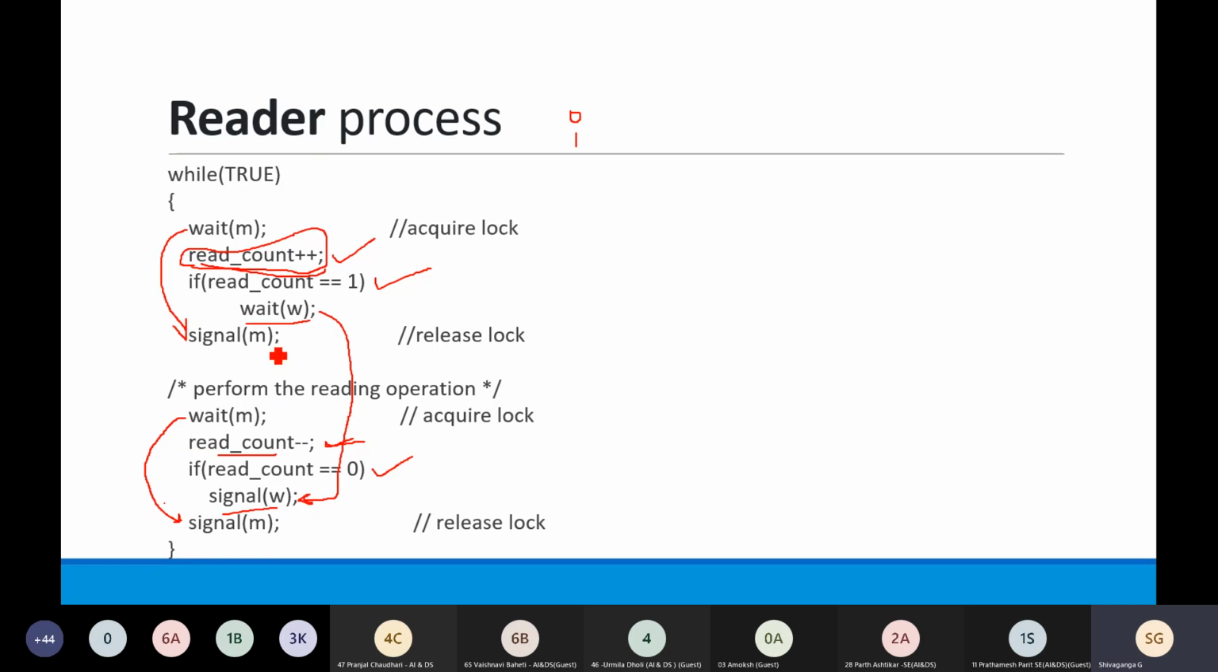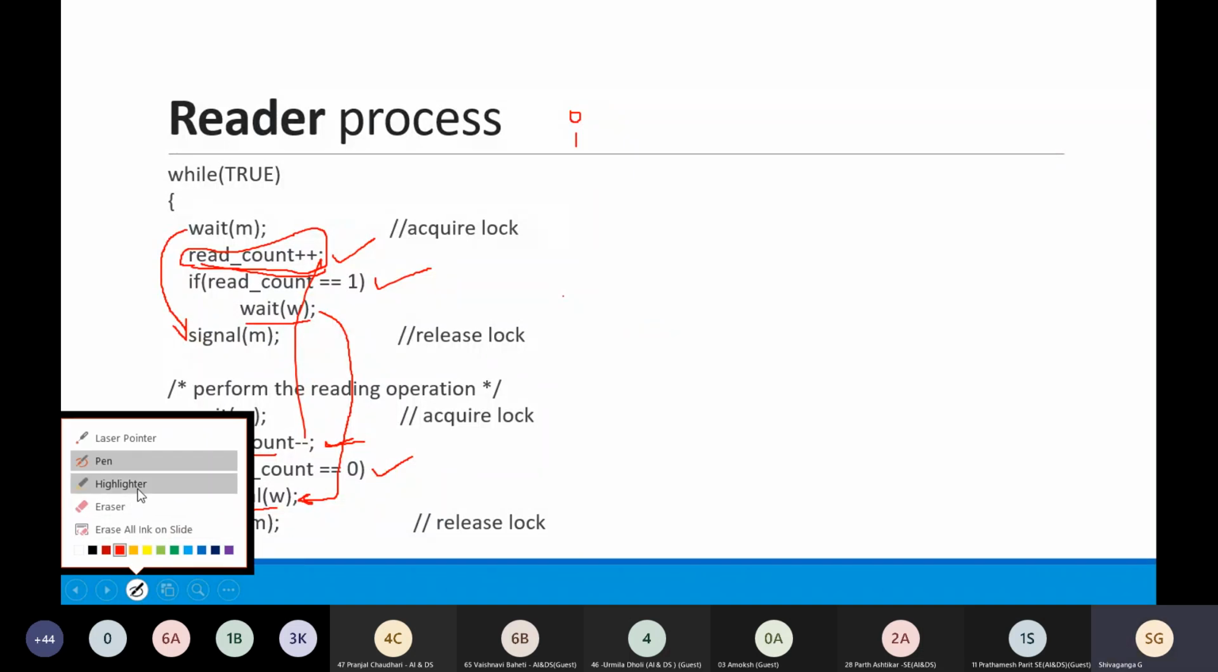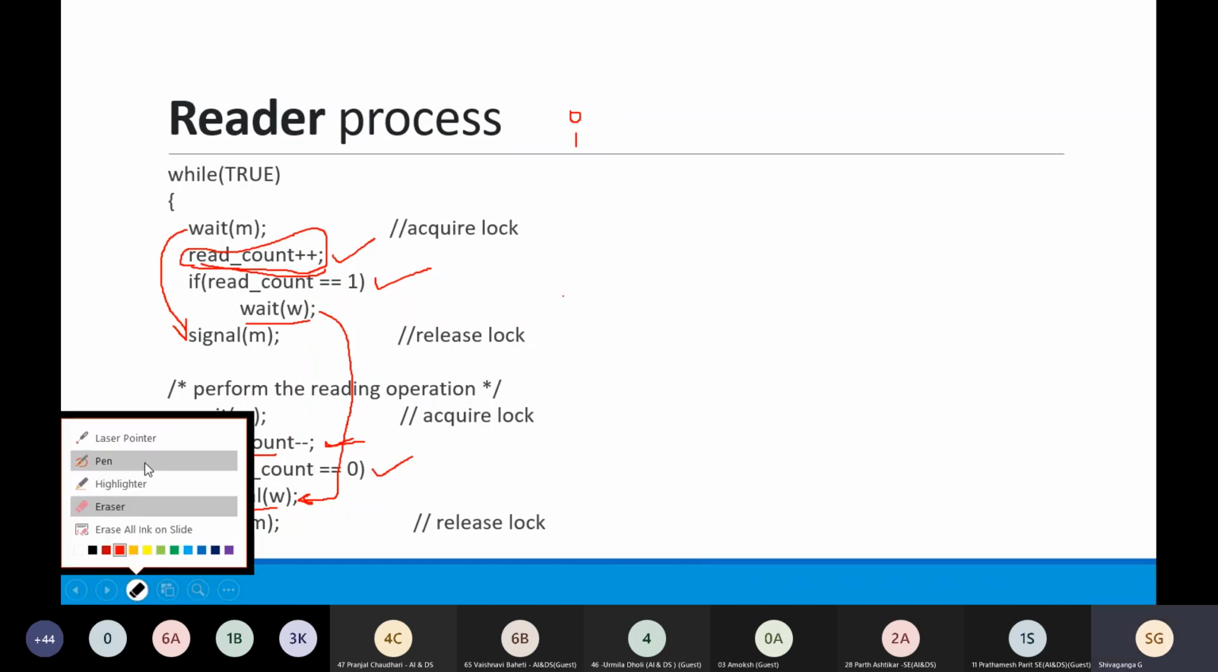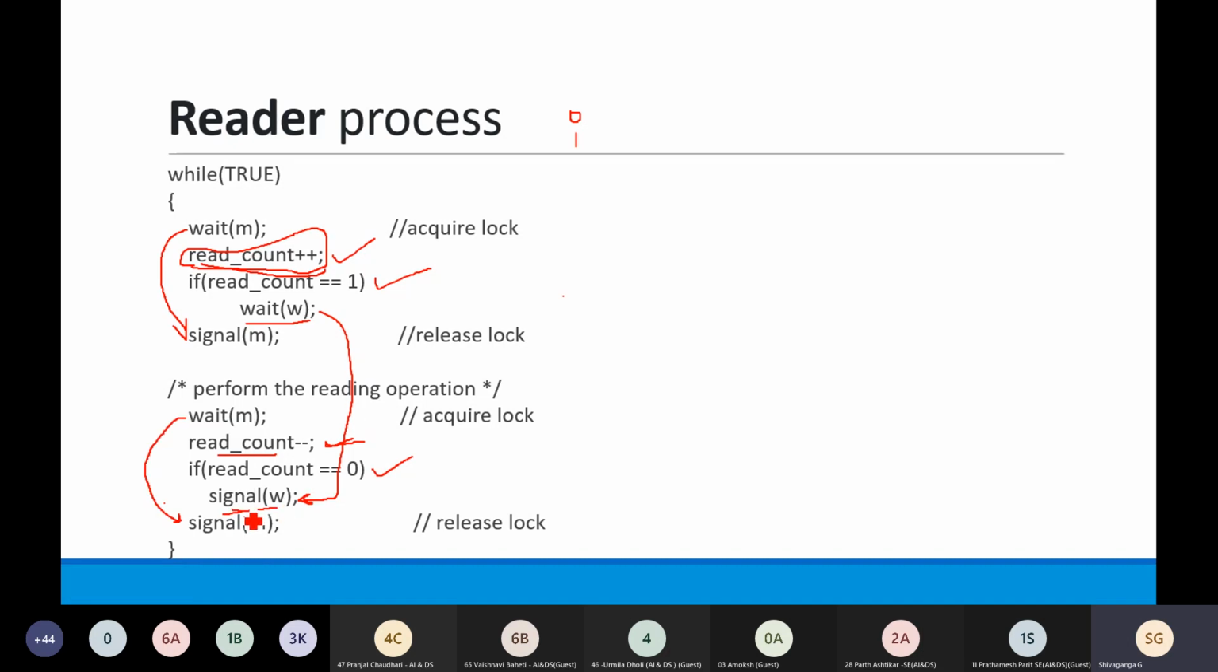Now whenever read count is 1, at that time there is a lock on the write process. So when will that lock be released? When my read count becomes 0, then the lock on write will be released. That means a signal will be given for a write operation.